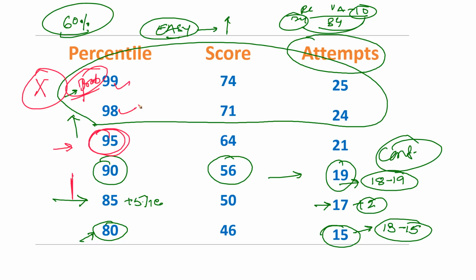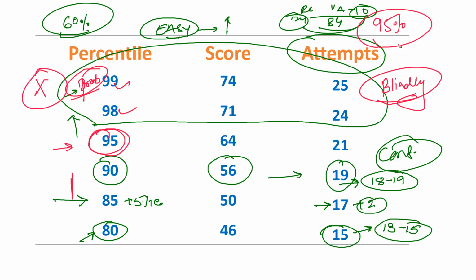Now, why this data is important to all of you is that you need to understand how many attempts you are making, what your score is going to be, and what percentile you'll be getting. You cannot blindly keep on marking and marking in verbal. That is what 95% of people do in verbal ability. The problem with students is that when we talk about English, पहली बात तो समझता नहीं है कि मेरा ये ऑप्शन सही है कि गलत है. So what you guys do is you keep on marking, right?